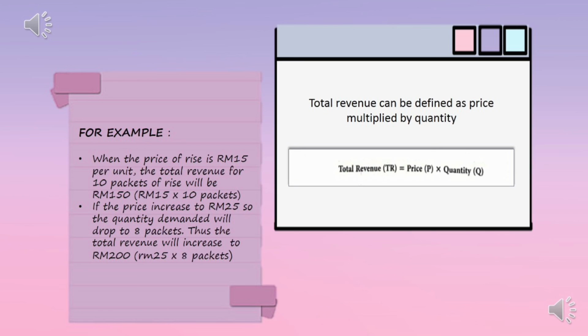For example, when the price of rice is 50 ringgit per unit, the total revenue for 10 packets of rice will be 150 ringgit. On the other hand, if the price increases to 25 ringgit, the quantity demanded will drop to 8 packets. Thus, total revenue will increase to 200 ringgit.